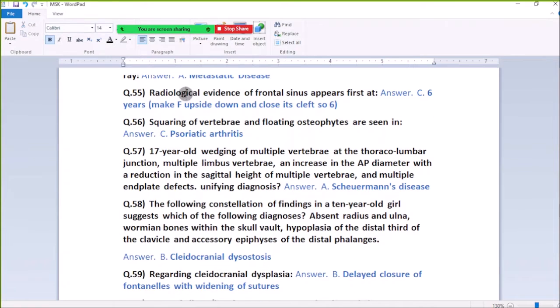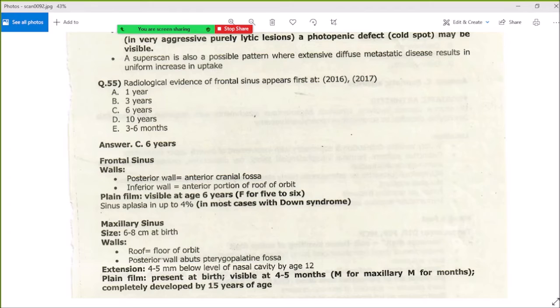55. Radiological evidence of frontal sinus first appears at 6 years. Make F upside down and close its caps, it looks like 6. Radiological evidence of frontal sinus appears at 6 years. F for 5 to 6. So radiological evidence of frontal sinus appears first at 6 years.